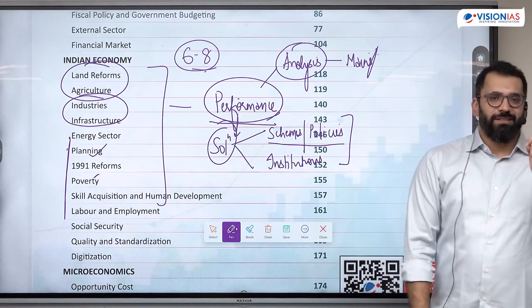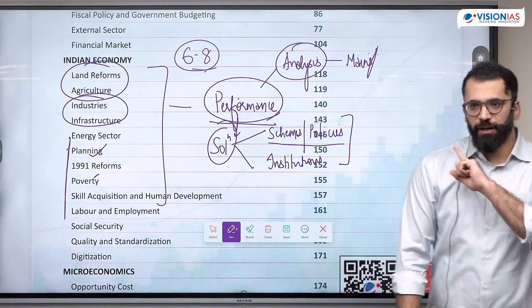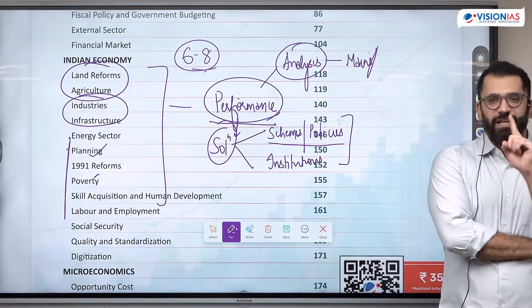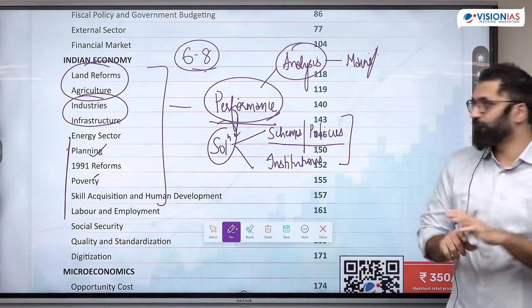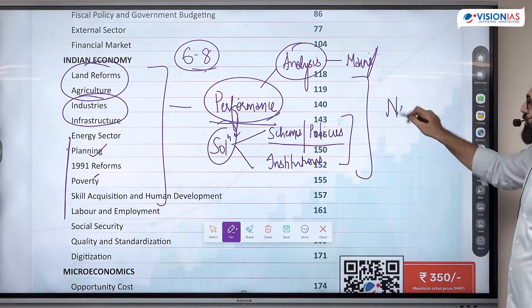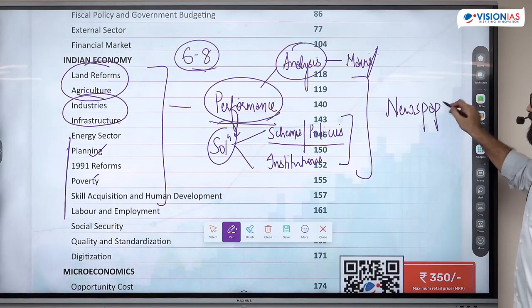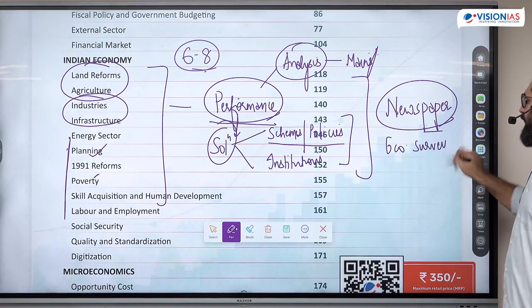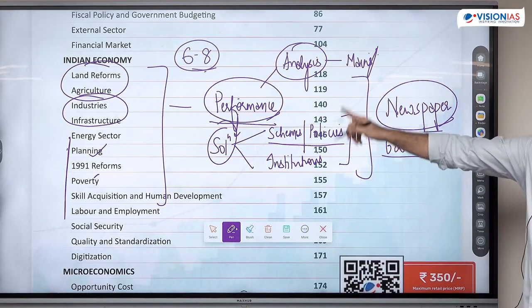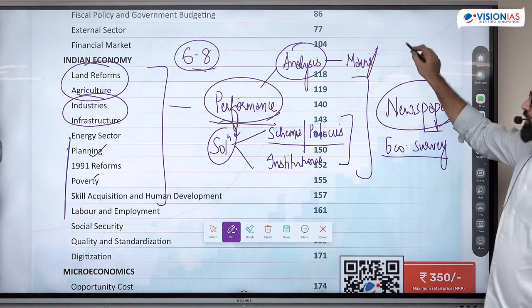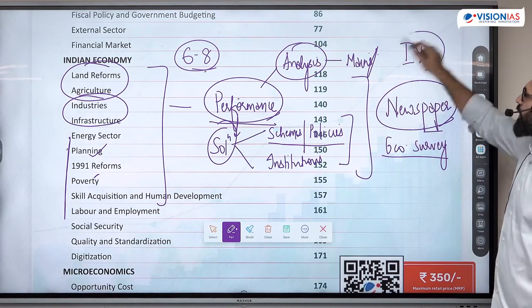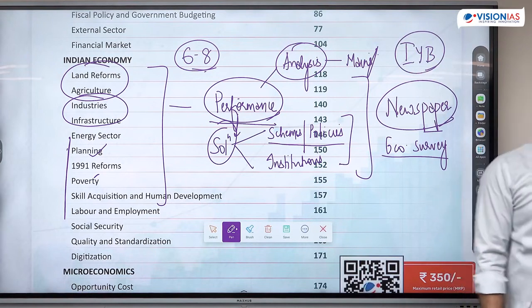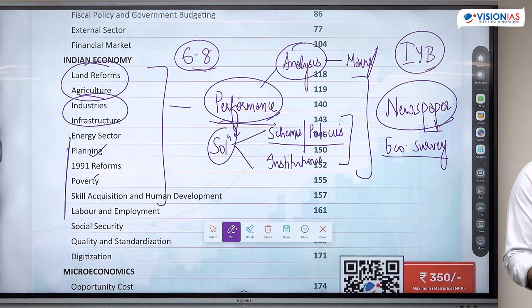This is what requires some extensive reading beyond what we did in class 12. Iska class 12 macroeconomics and Indian economic development is not going to help. This is where both of them, the most important sources, newspaper and the economic survey. And if you need to know the basics of the working of these sectors, if you don't have any background, you can read those specific chapters from the India Yearbook. India Yearbook gives the ministry the various schemes which the government is implementing, and you'll find number of questions coming from schemes and institutions from the India Yearbook.